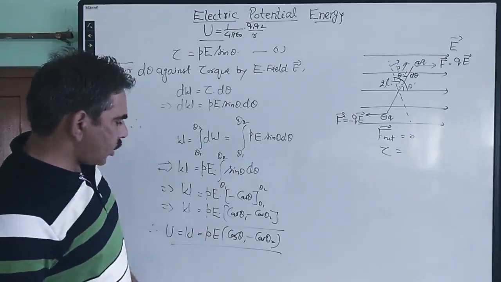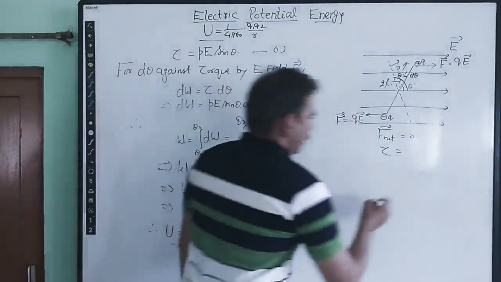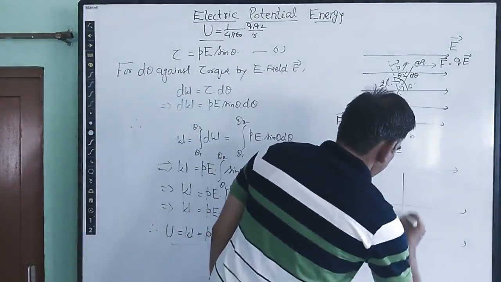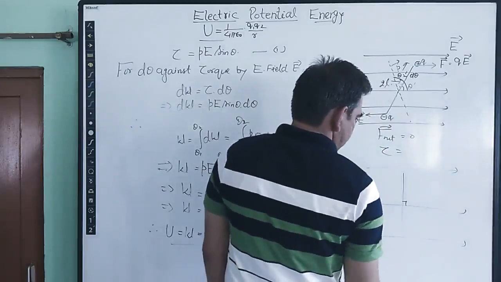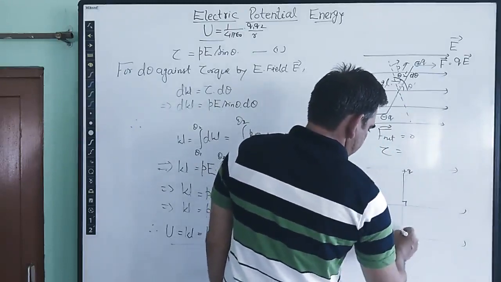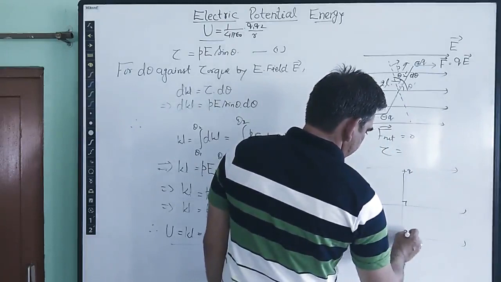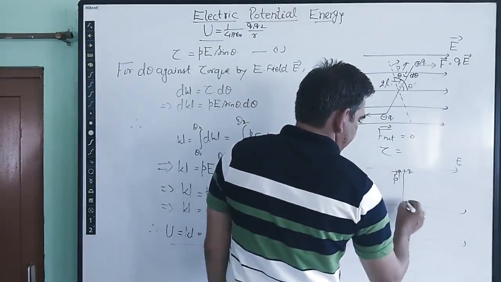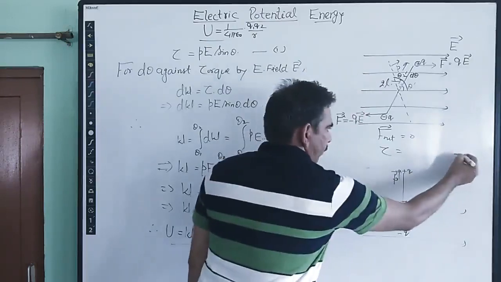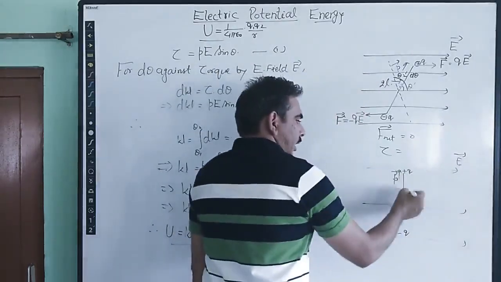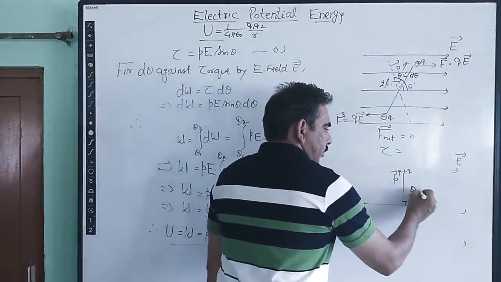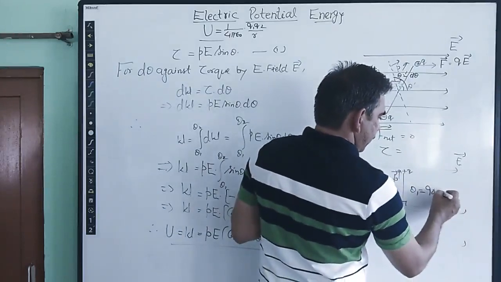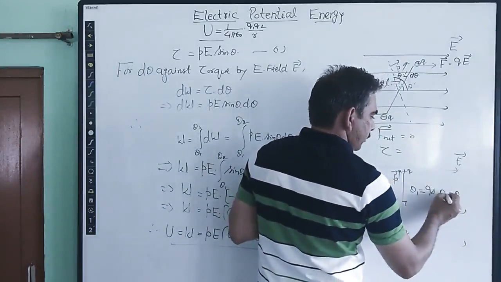We can also take the special case that suppose initially the dipole, with this being the electric field, is at a right angle. So the dipole moment P is making an angle of 90 degrees with the electric field. So the initial angle θ1 becomes equal to 90 degrees, and suppose θ2 is any angle.